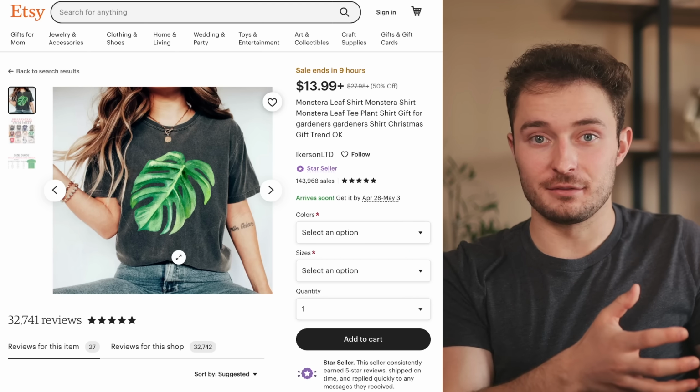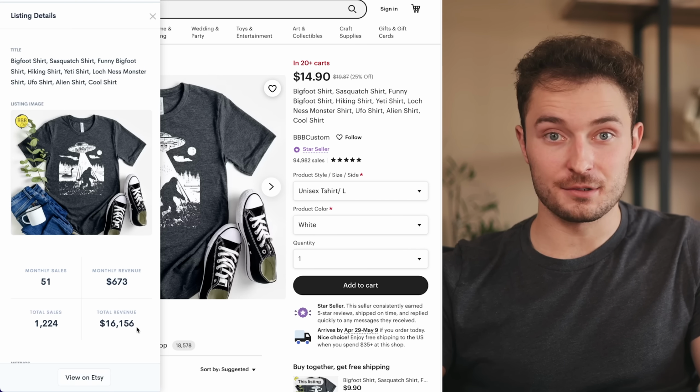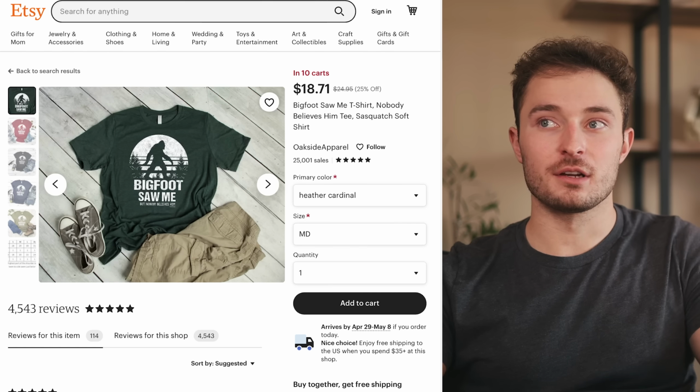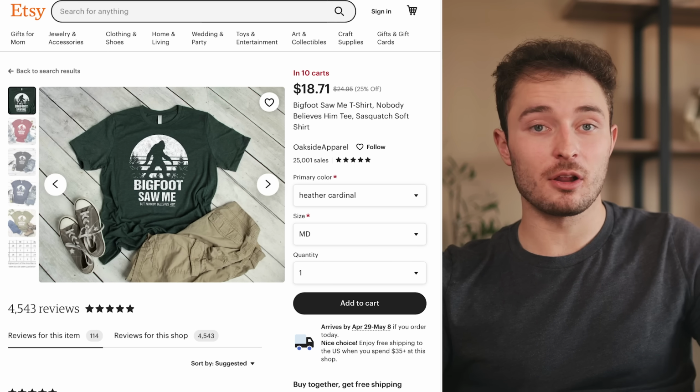This Sasquatch-inspired design brings in around $673 a month. And again, you don't have to have the most successful best-selling shirt. For example, if you came up with a different variation like this one, it's still bringing in several $100s a month.